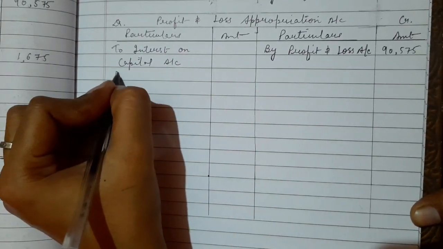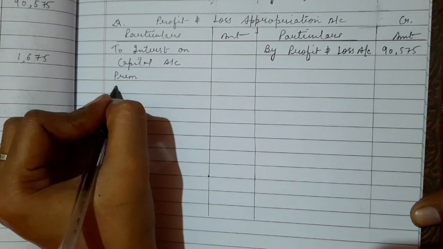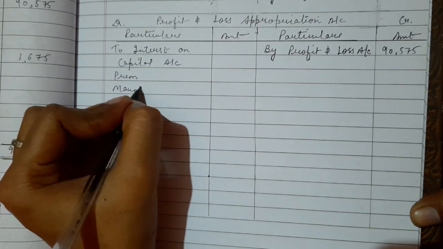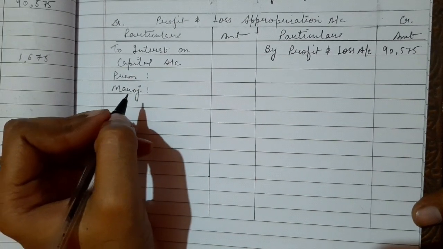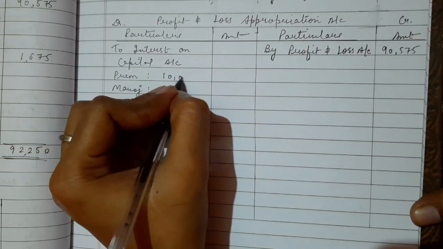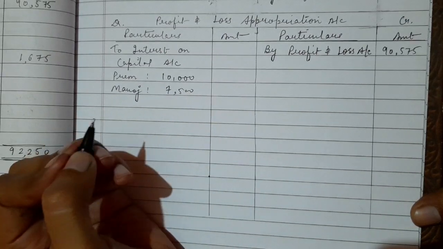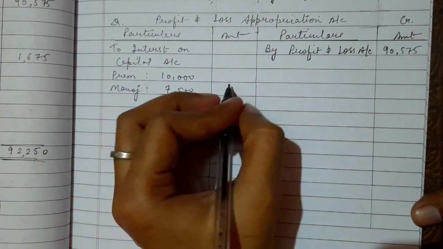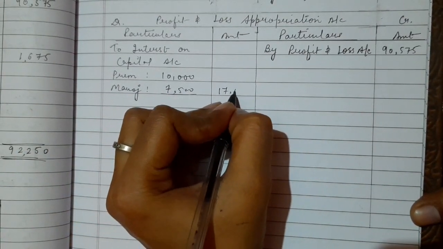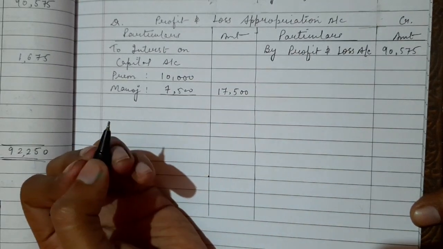So there are two partners, Prem and Manoj, and interest on capital is given 10,000 for Prem and 7,500 for Manoj. So total interest on capital is 17,500. Okay.